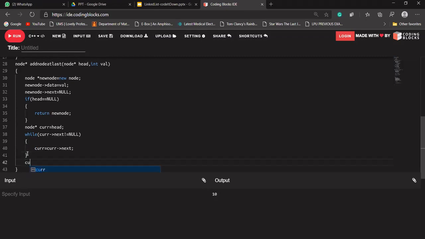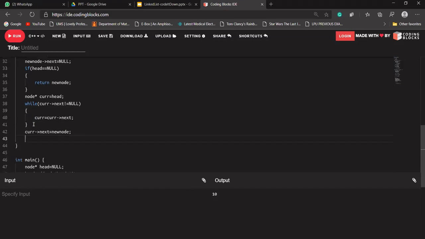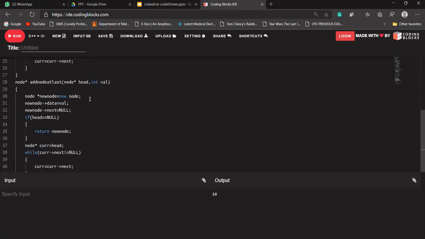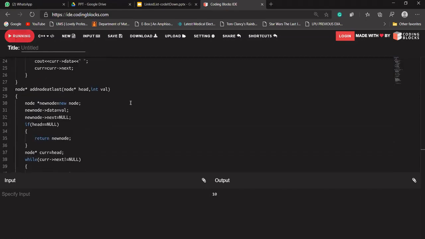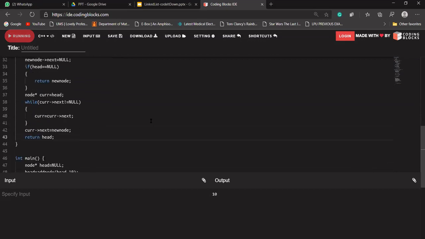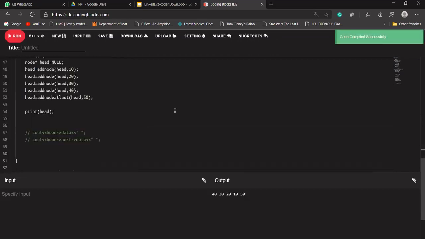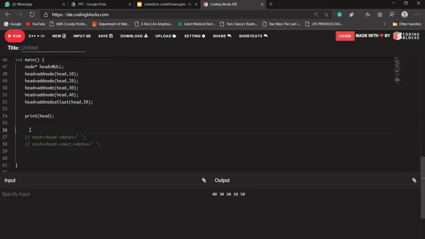So right now our current's next is null, so current's next will now point to the new node, because in the old linked list that was our last node, but now the new node will be our last node, and the new node's next is already pointing to null. So it will just return head. Head is not being updated, but we are having a function of type node, which returns an address, so we should return an address, otherwise it will result in a compilation error.